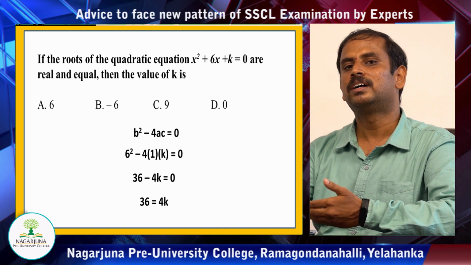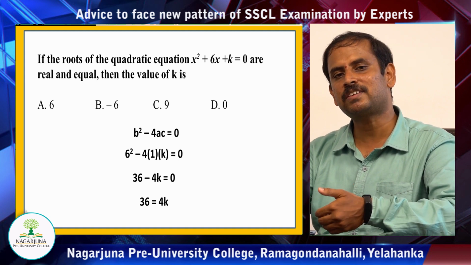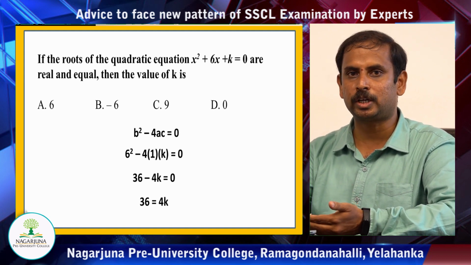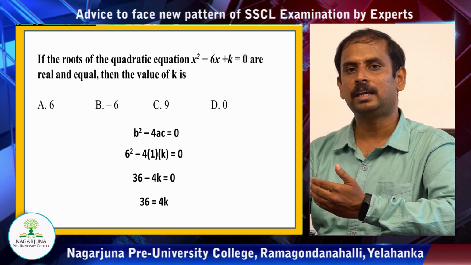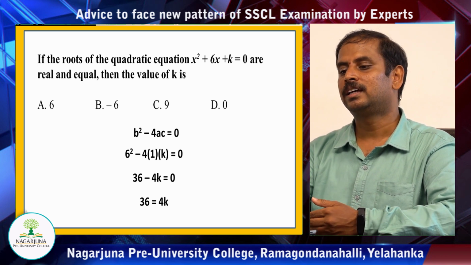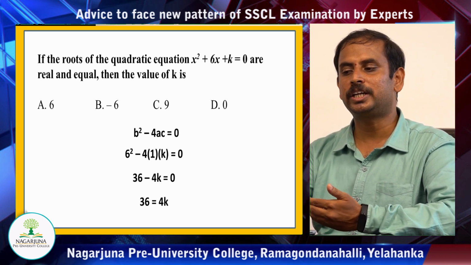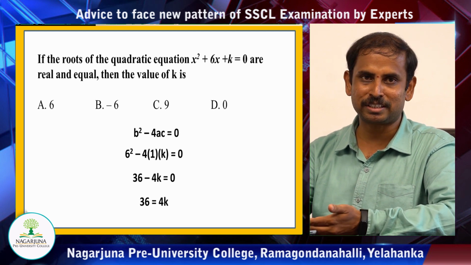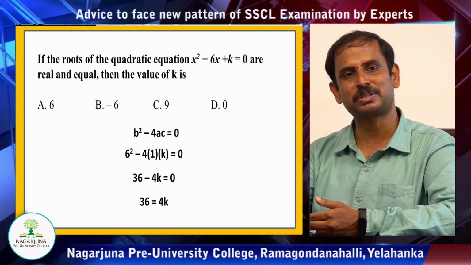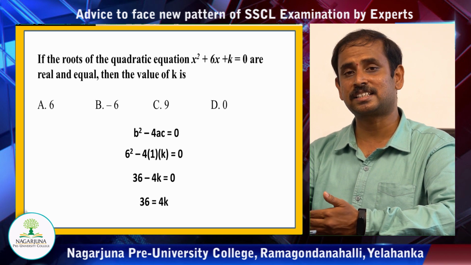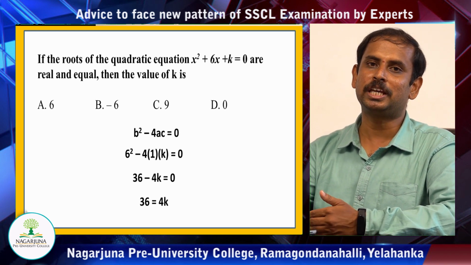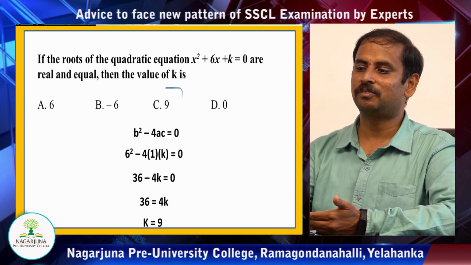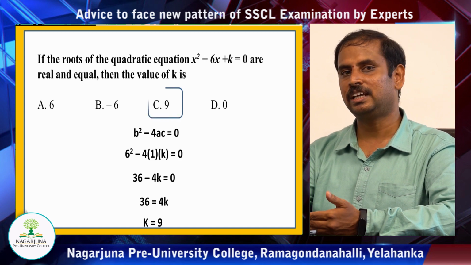Now what will you do? Write down b square minus 4ac, equate it to 0 and substitute the values for a, b and c. Here it is 6 square minus 4 into 1 into k, which is equal to 0. Simplify this, children. You get 36 minus 4k is equal to 0. Hence you get 36 is equal to 4k, where k will be equal to 9. So we got the answer to be option C, it is 9.